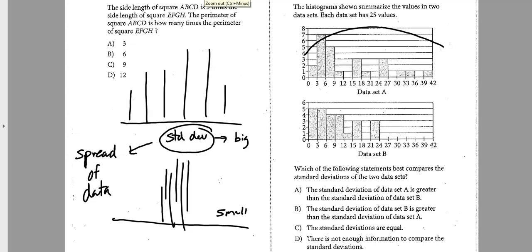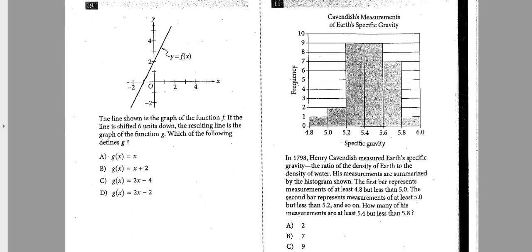So this has a bigger spread. Set B, most of the data is pretty tight. It's just in this little spot. It's not all of this. So B has a smaller standard deviation. So the standard deviation of A is greater than B. Correct answer here would be A. More spread, bigger standard deviation. Should be a super fast, easy problem if you get one like that again.